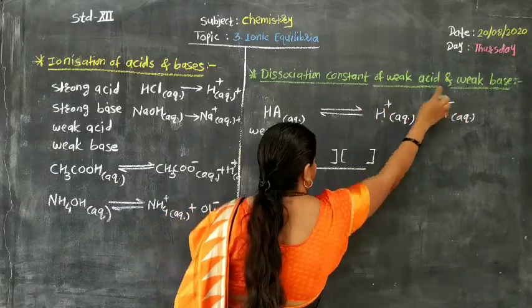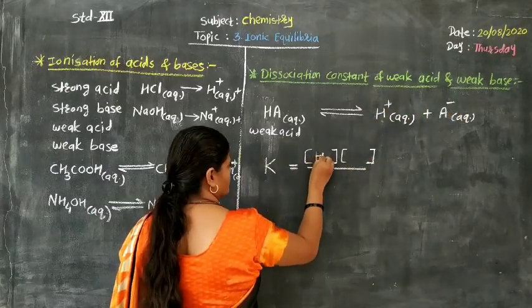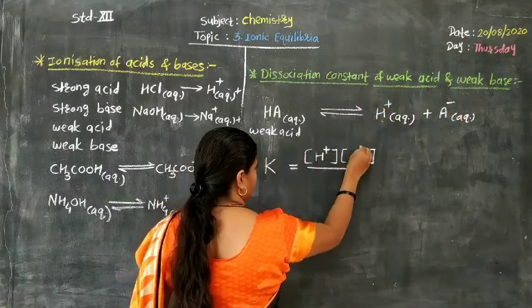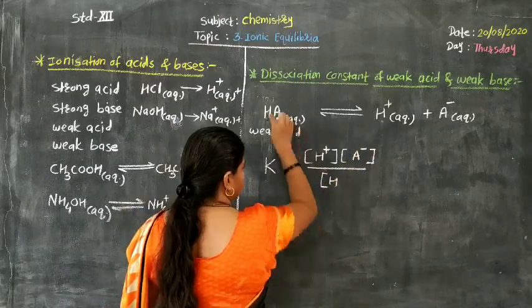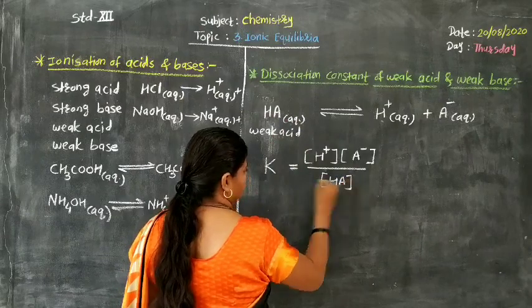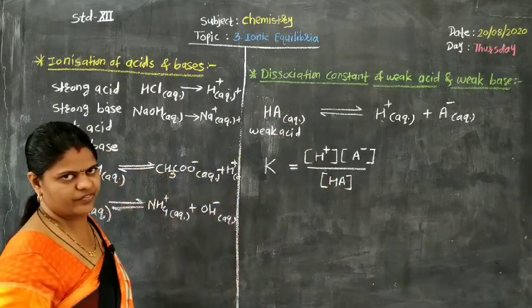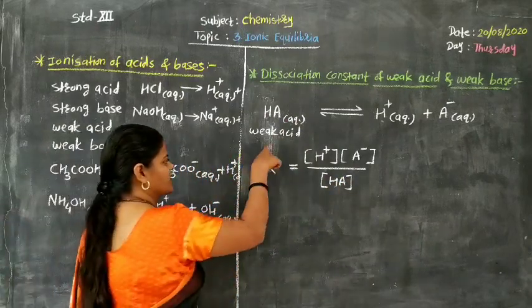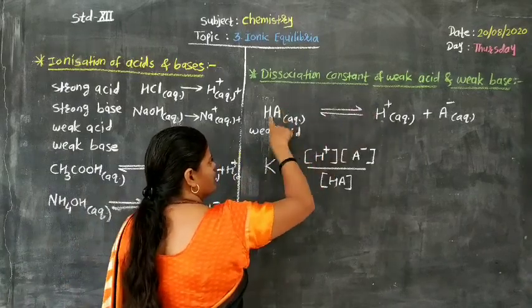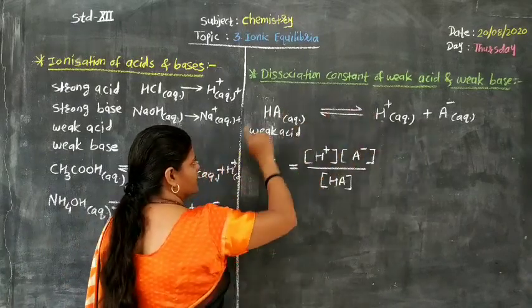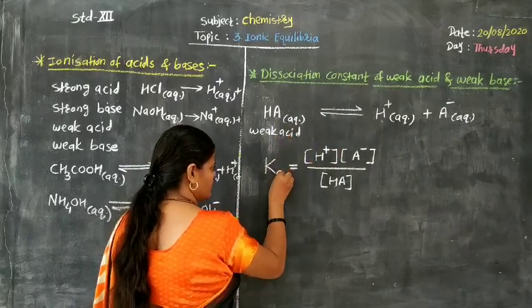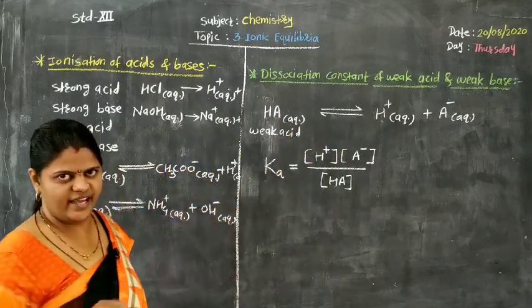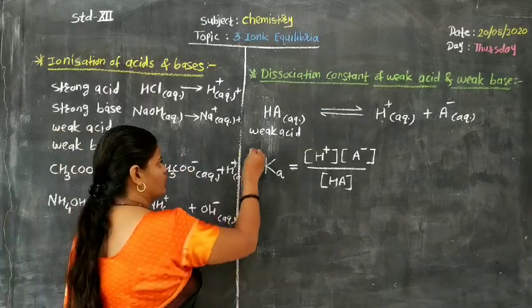H plus and A minus are the products. So H plus into equilibrium concentration of A minus divided by equilibrium concentration of reactant, and that is HA. As it is the dissociation constant or ionization constant or equilibrium constant for acid, it is represented by the symbol Ka, and we get the finalized formula.